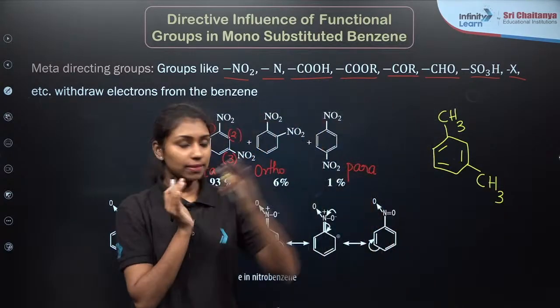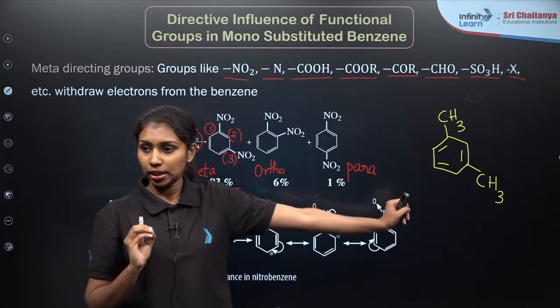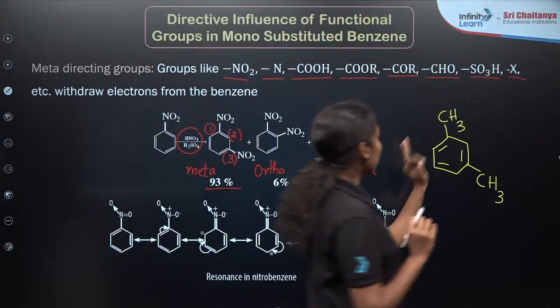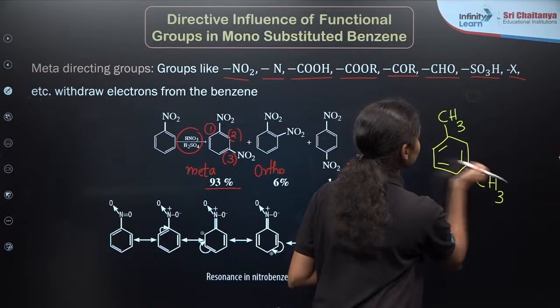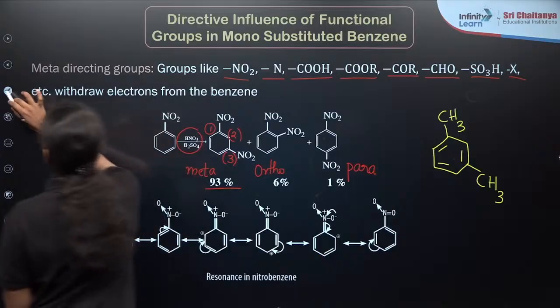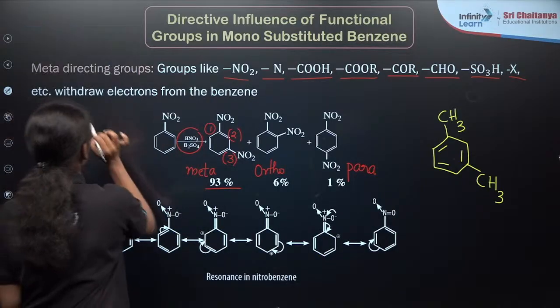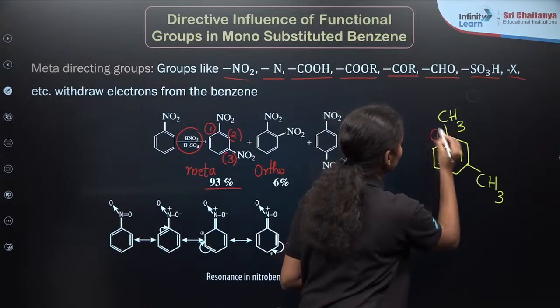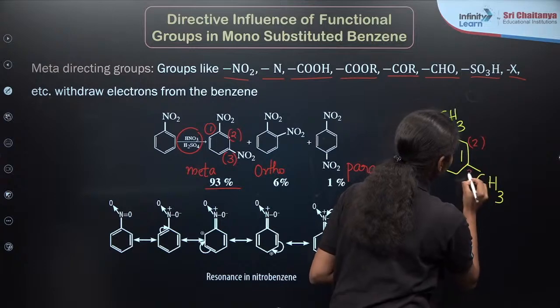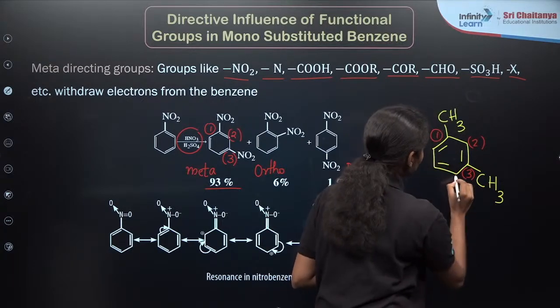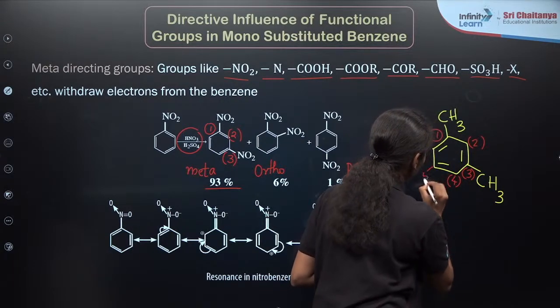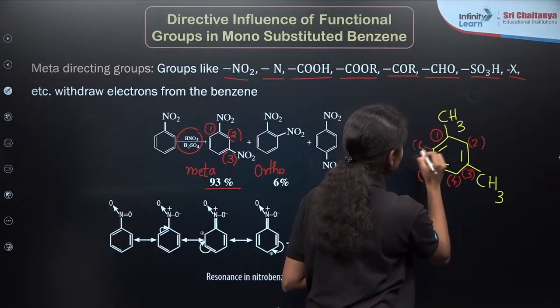For example, if I am taking this molecule, 1, 2, 3 position, right? I am starting numbering from the first CH3 group here. So this will be 1, 2, and 3, right? This will be 4th position. This will be 5th position, right? And the last one, it is 6th position.